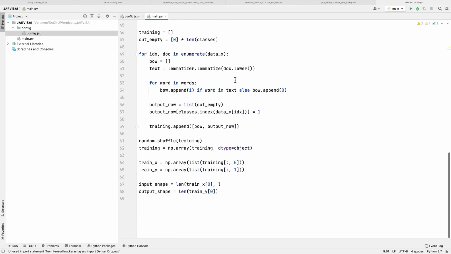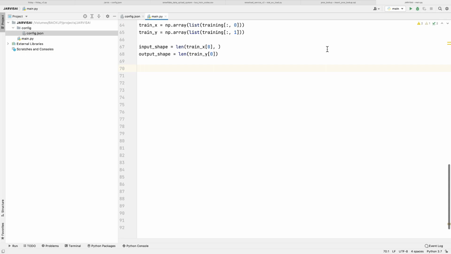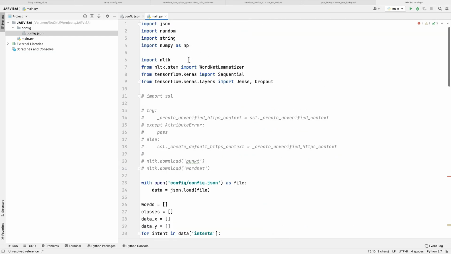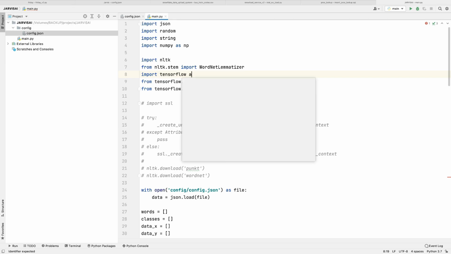This is also done. Now we need the object of the sequential model, so let's have it here. Okay, so model equals to Sequential, and then we need to train this by giving the settings, right? So for that I'm just copy and pasting the code, right? So yes, you can have it here. Okay, so this is okay. TensorFlow I need to have, so import TensorFlow as tf,